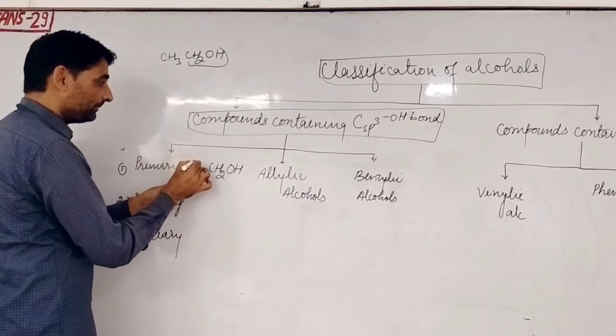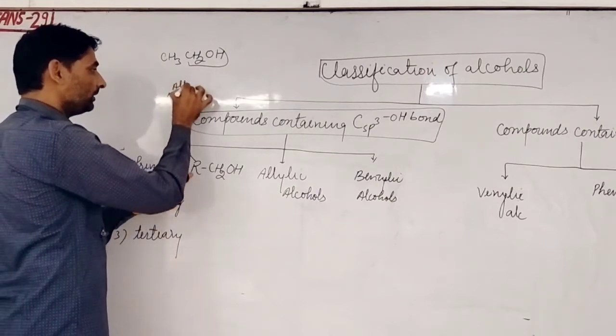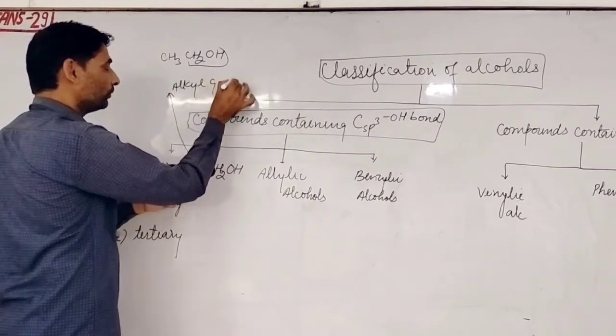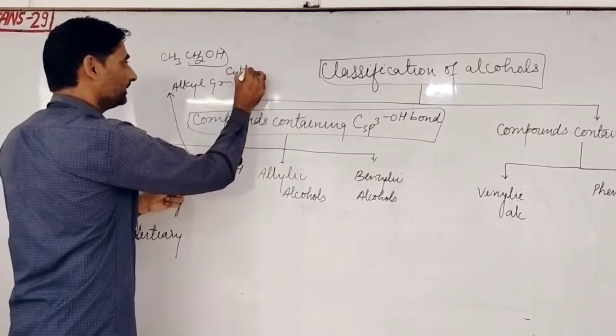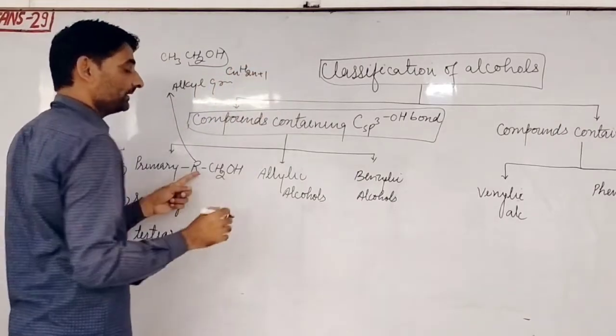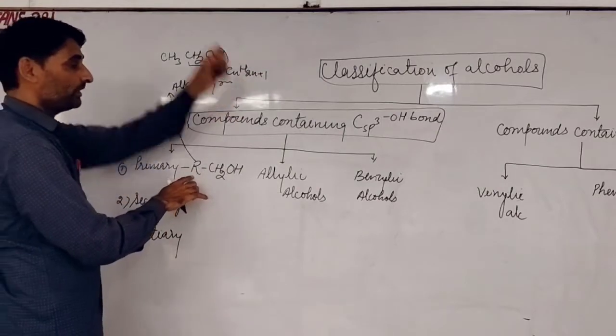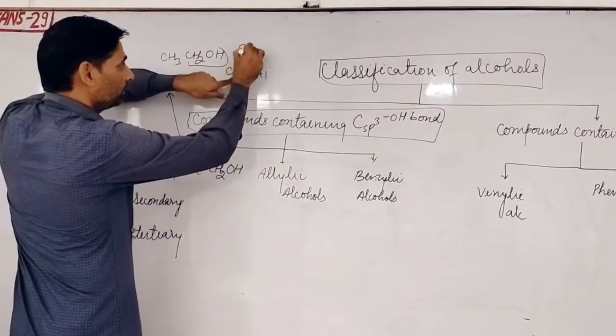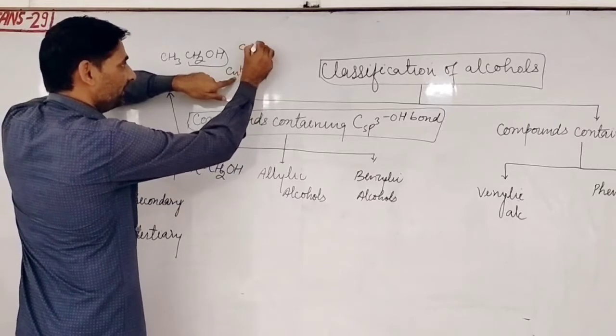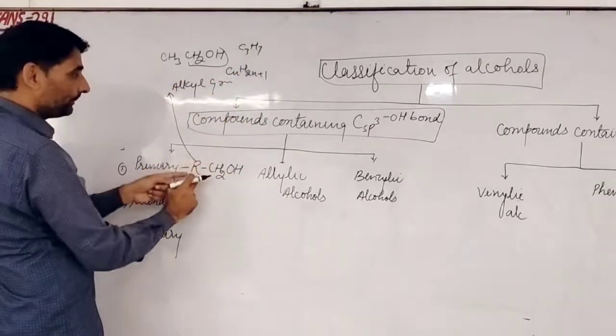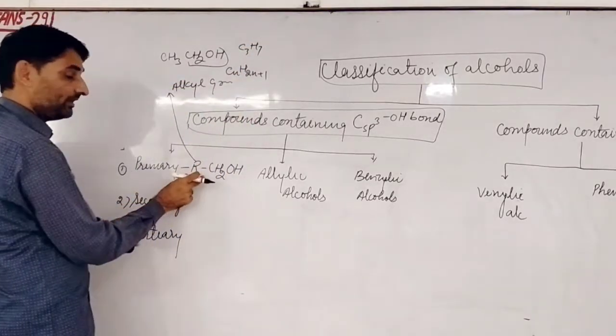You know that R means alkyl group. The compound R, that R means alkyl group, and the general formula of alkyl group is CnH2n+1. अब R के प्लेस पर इसका फॉर्मूला, जैसे सपोज दैट यहाँ हमने अगर n = 3 रखा तो 3 × 2 जा 6 and 1 कितना हो गया 7. We put all these compounds which follow this formula at the place of R.